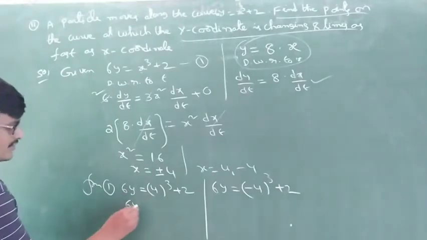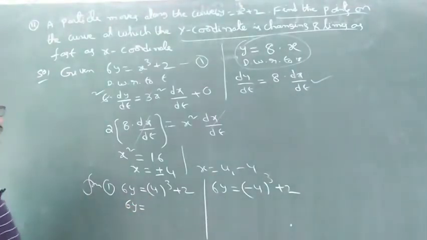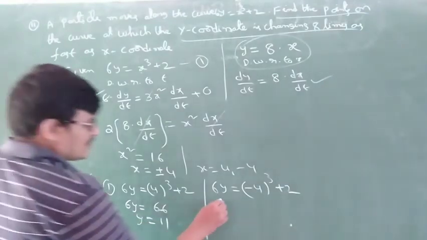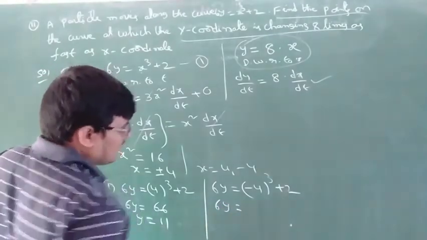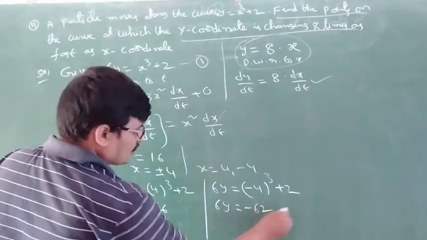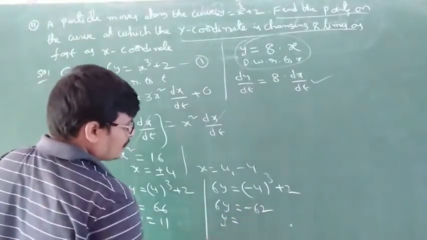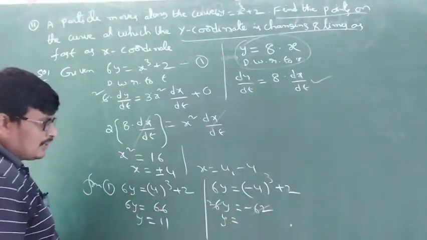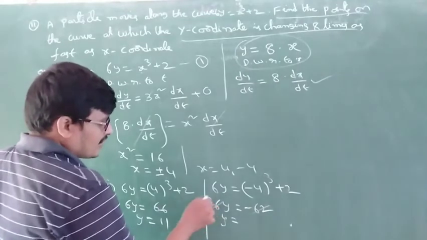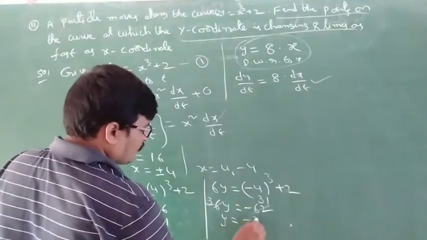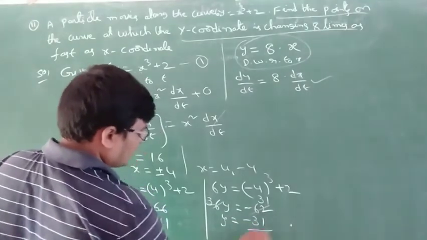So 6y is equal to 64 plus 2, 66, y is equal to 11. 6y is equal to minus 64 plus 2, which means minus 62. So y is equal to minus 31 by 3.